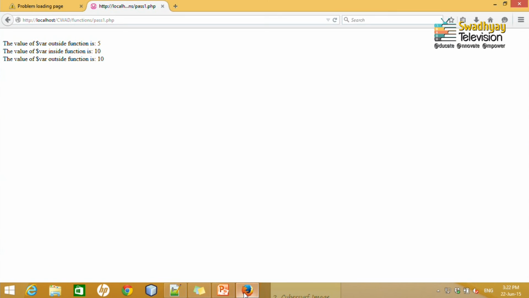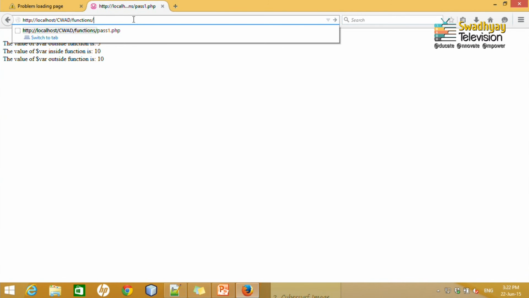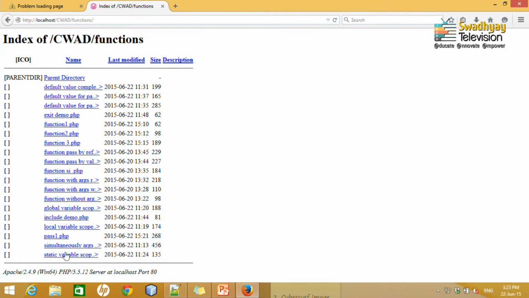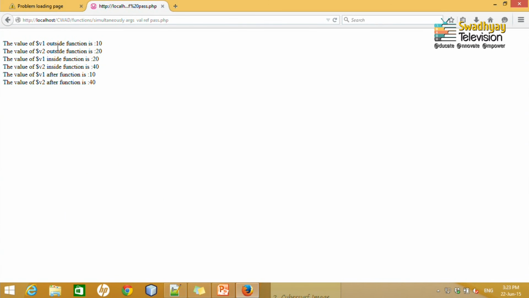So, if I run it by opening the file, you can see V1 is 10 and V2 is 20, then 10 plus 10 is 20 and 20 plus 20 is 40, but this is inside the function.